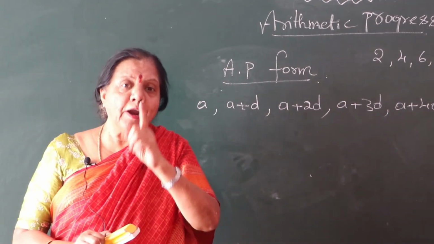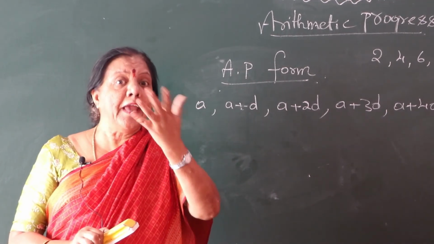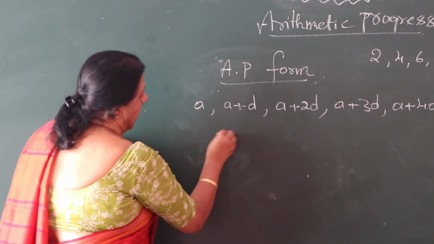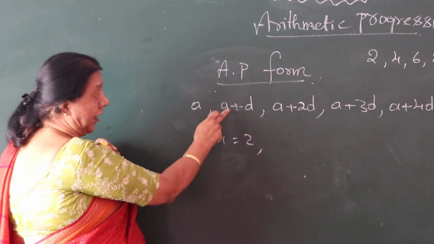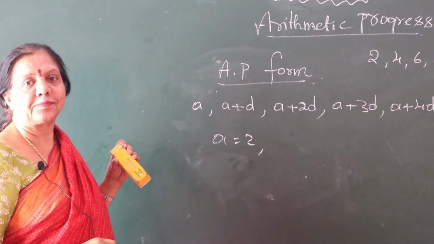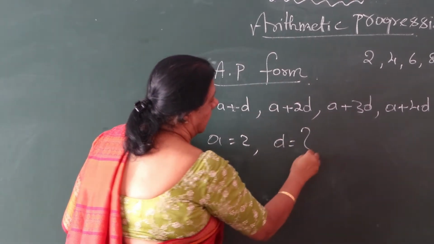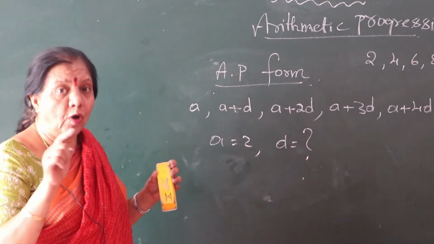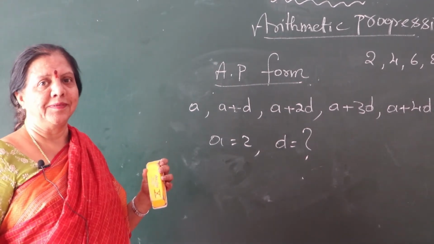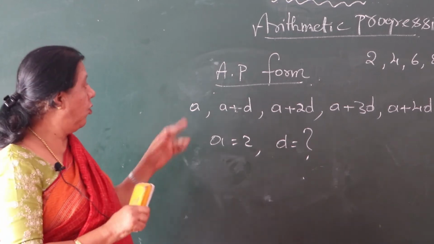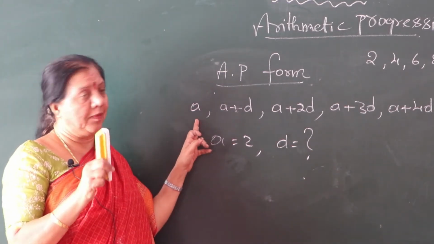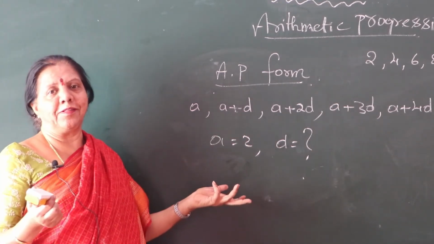When you want to find out A, find D, you are using this form. Got it? But you know what A is? First term. What is the common difference?